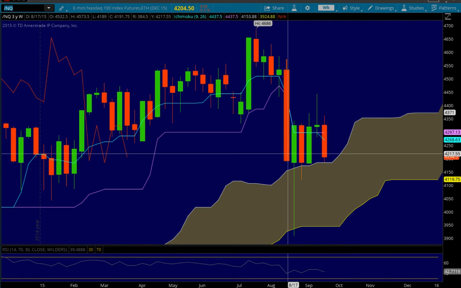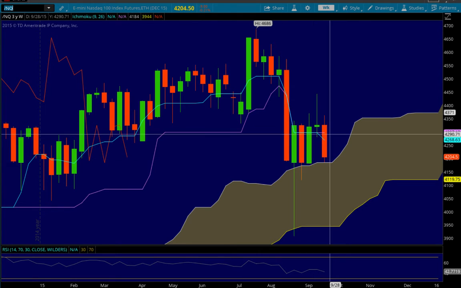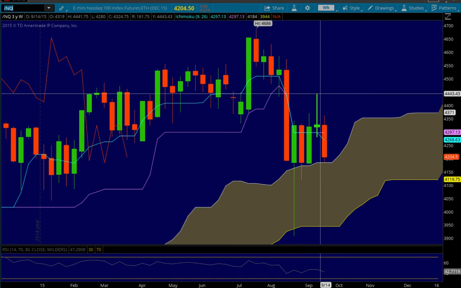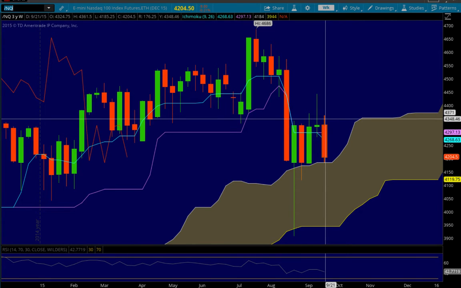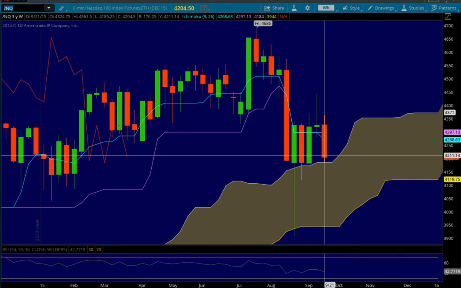NASDAQ is holding support nicely at the top of the cloud, so in contradiction to the other weekly charts that we've looked at on the indexes so far, the NASDAQ is still bullish as it's over the cloud. How about that? We did put in this potential reversal candle last week, and we did actually reverse and change trend to the downside with a lower high and a lower low. We bounced off the cloud pretty much perfectly, right?